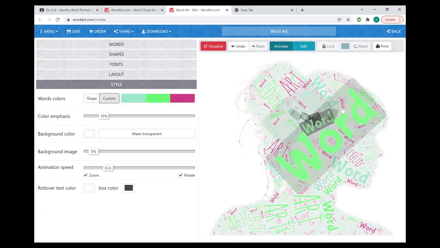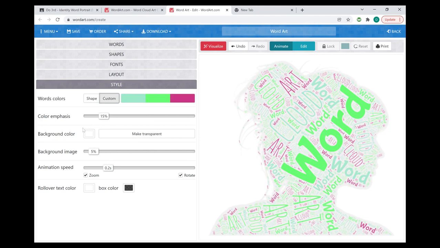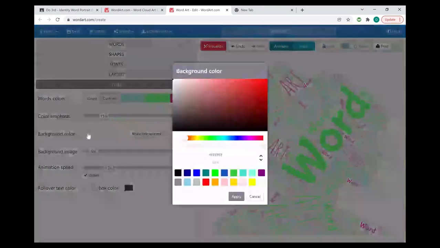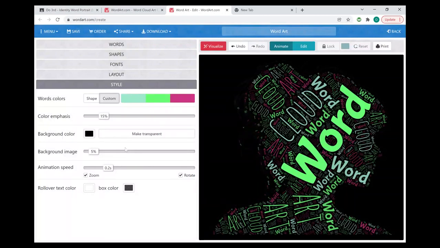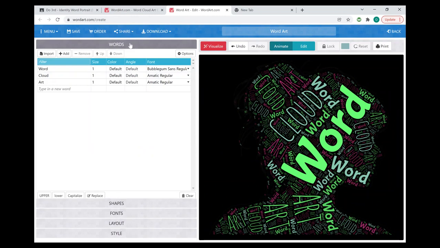So I've got a bunch of custom colors right here. You can change the color of the background. Right now it's white. You can change it to black or any other color that you like the look of. And you can even go back to your words and change the specific size, color, angle, and font of the specific words that you're using. And you just are going to continue to play around with this until you like the finished product.